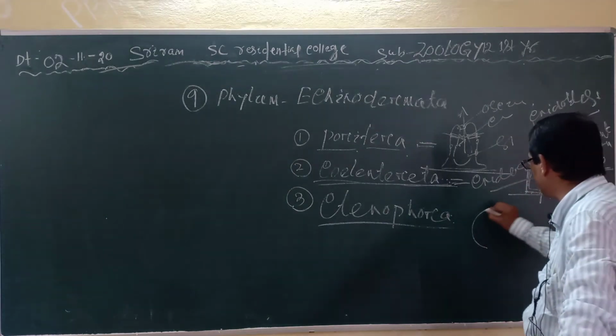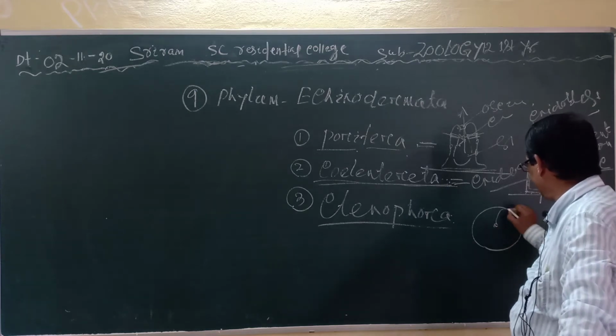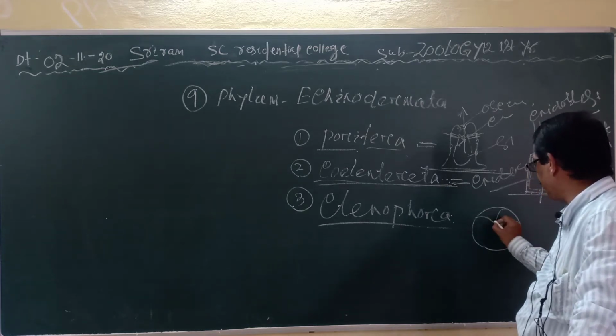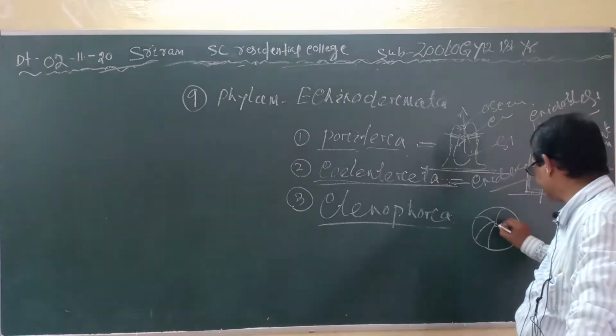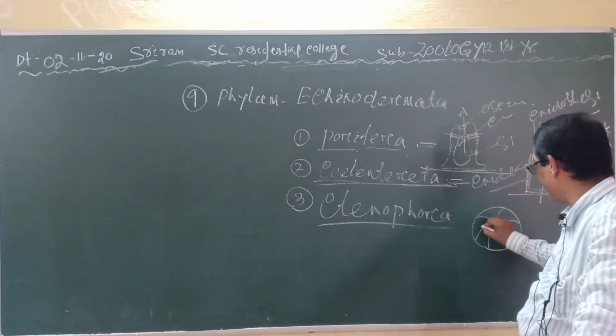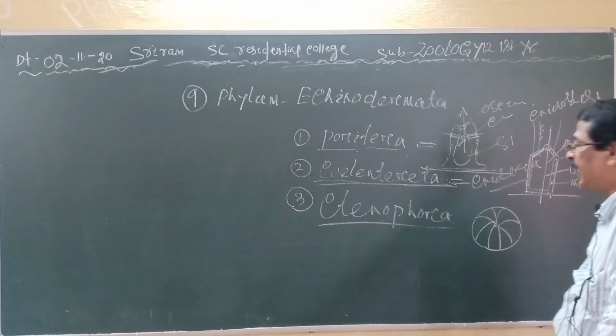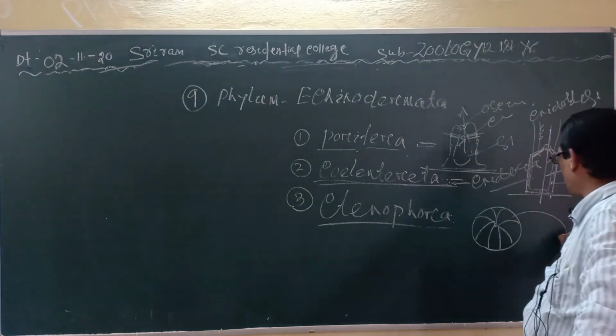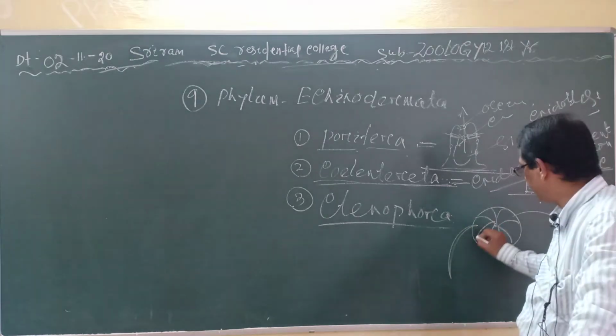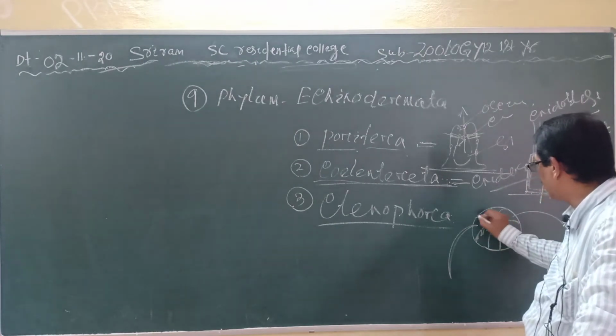They are free swimming, having 8 vertical rows of comb plates, 1, 2, 3, 4, 5, 6, 7, 8, and these plates are formed by the fusion of the cilia.